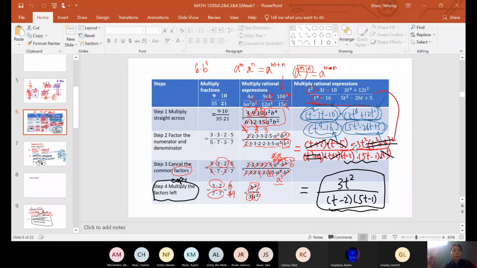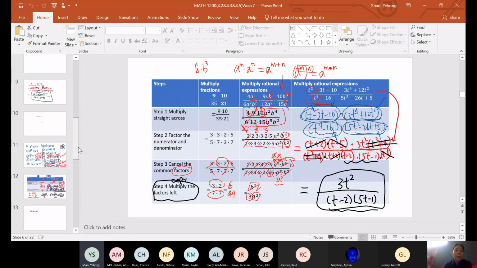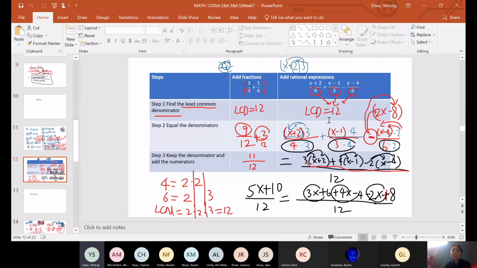Okay, so that's the first type of question we learned, and you should have similar questions on your homework assignment, week 7. And the second type of question we learned last Thursday was adding or subtracting rational expressions, which is also similar to adding fractions.